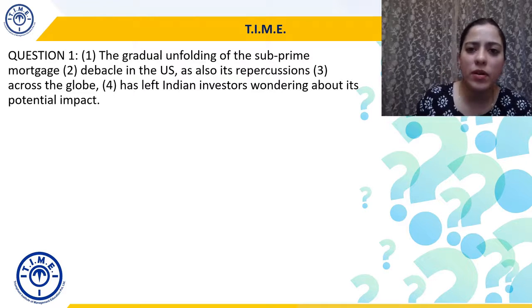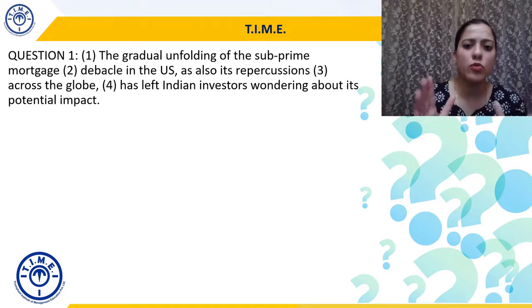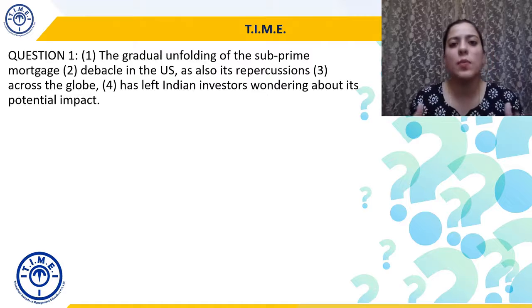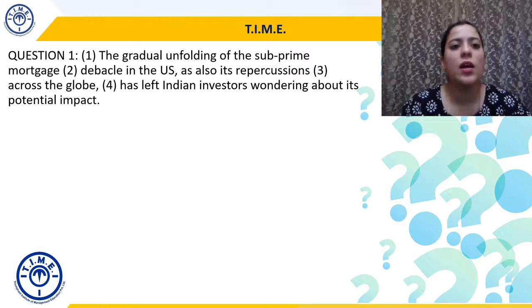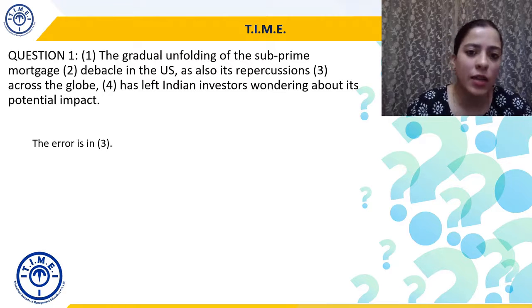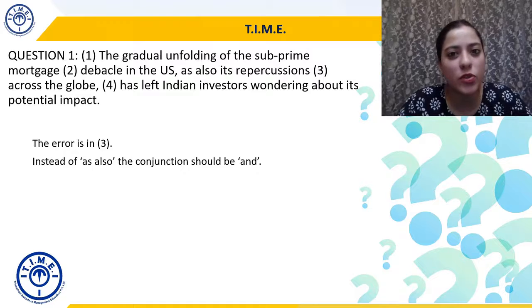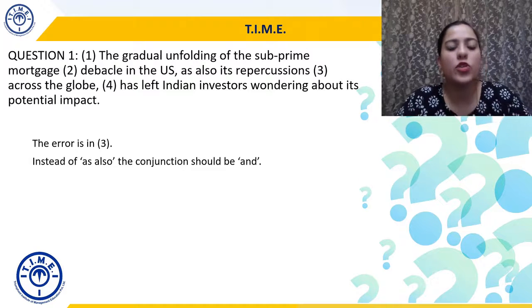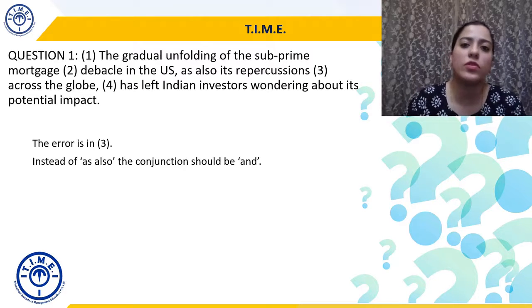So if you remember, this happened in 2007 and 8. The American economy collapsed, right? That was usually because of or mostly because of subprime mortgage loans. So now the sentence has been divided into four parts. We have to identify the part which has the error. So the error here is in 3. And why is that? That's because instead of as also the conjunction should be and. It should be the gradual unfolding of subprime mortgage debacle in the US and also its repercussions across the globe.